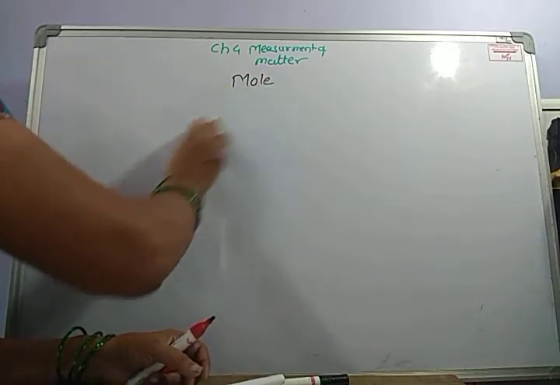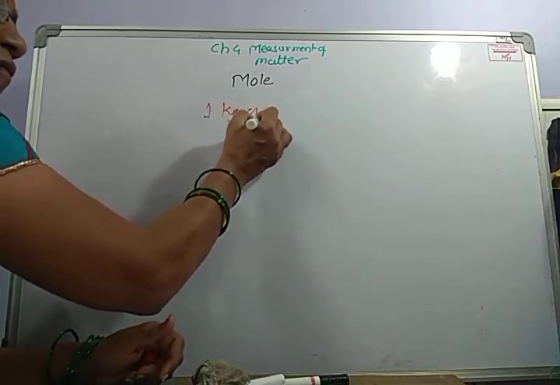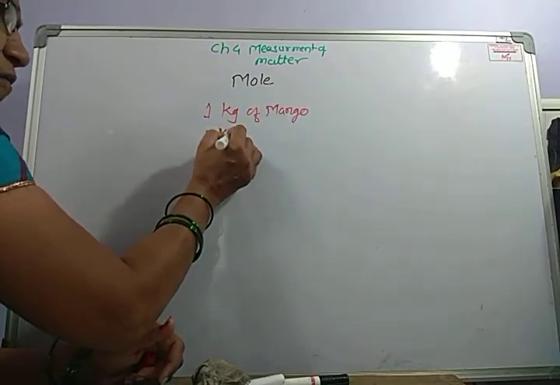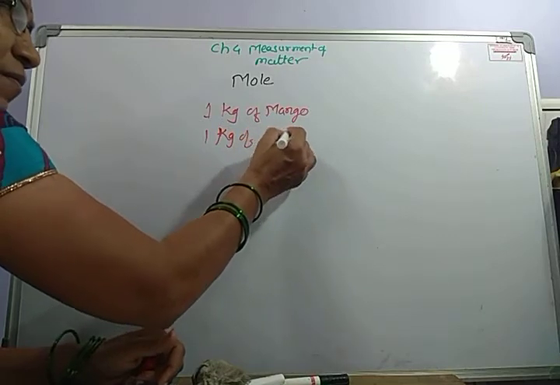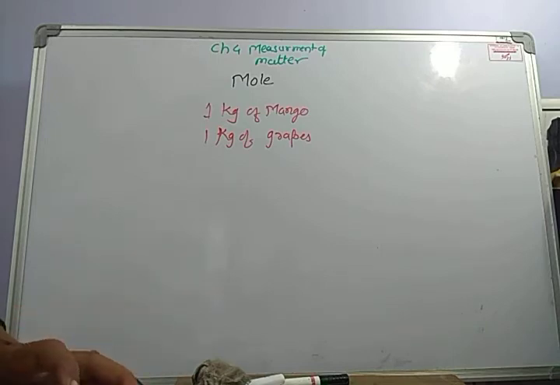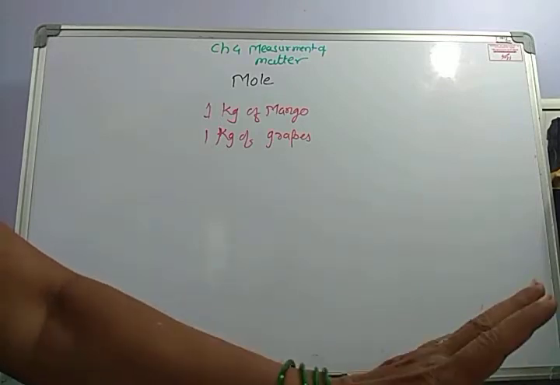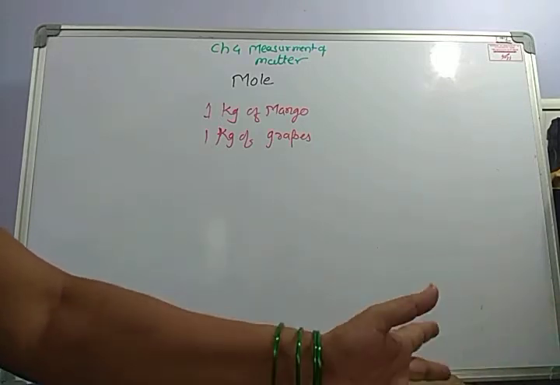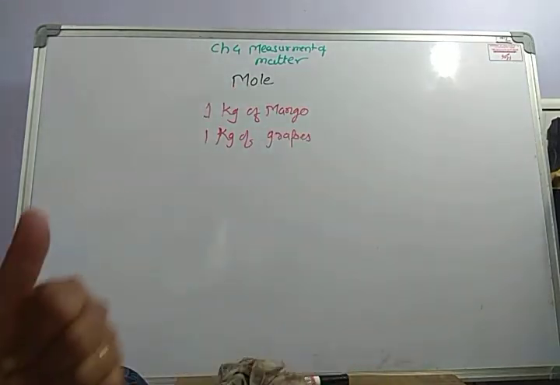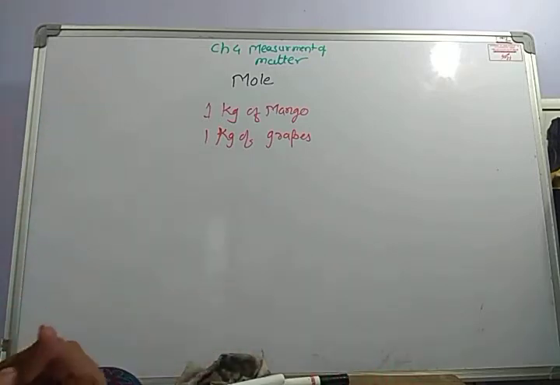Suppose I want to buy 1 kg of mango and 1 kg of grapes. Will the number of grapes and mangoes be the same in 1 kg? Grapes are very small and mangoes are bigger, so they will not weigh equally, and the number of grapes and mangoes in 1 kg will not be equal. Similar happens with substances.